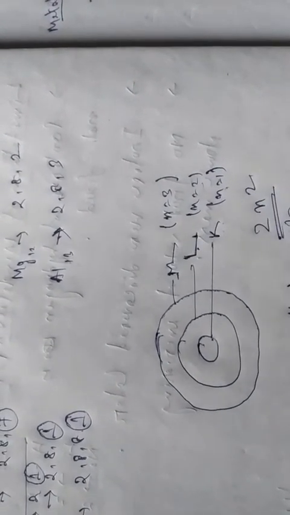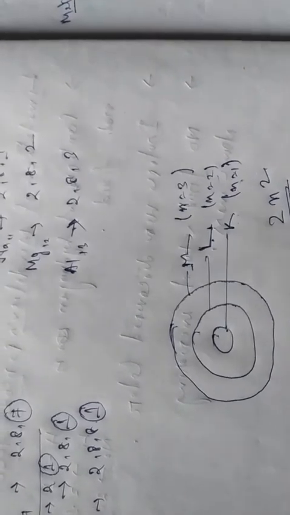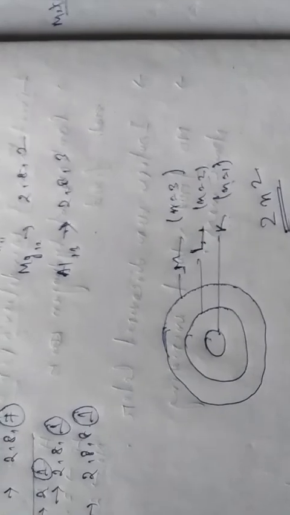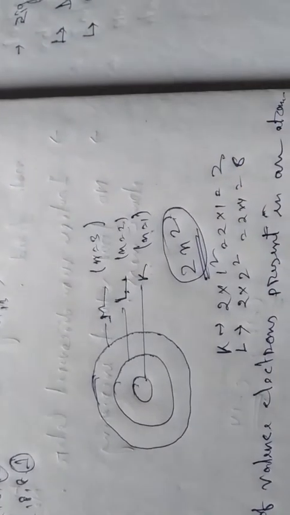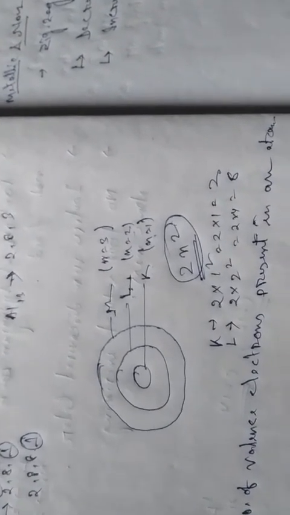If it is L shell, L shell can accommodate maximum how many electrons? 2 into n squared, in case of L shell, n is equal to 2, that means 2 squared, so 2 into 4, that is 8 electrons. This way, how many electrons can be accommodated in a particular shell is determined by the factor 2n squared, where n is the number of the shell, right? So K shell can contain maximum 2, L shell can contain up to 8 electrons.